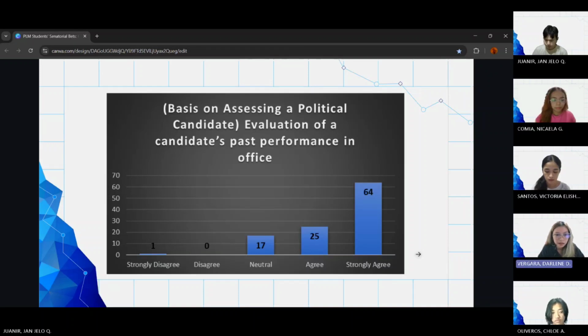Then 25 participants agree, 17 stay neutral, 0 participants disagree, and lastly, 1 participant strongly disagrees that evaluation of a candidate's past performance in office is one of the bases on assessing a political candidate.